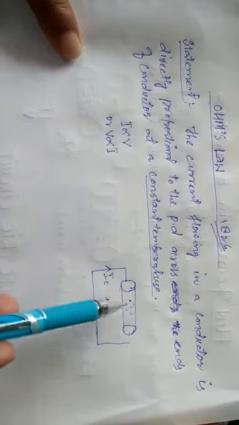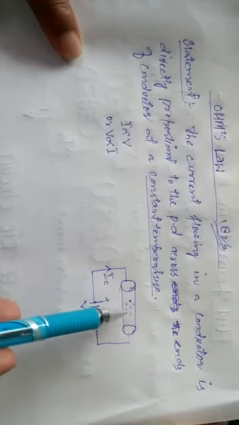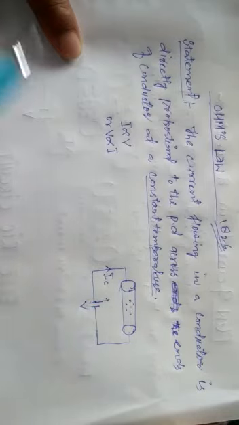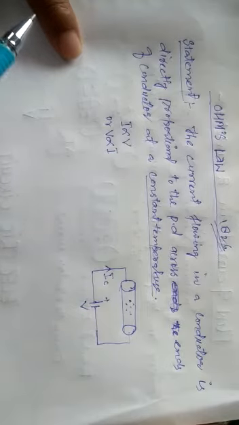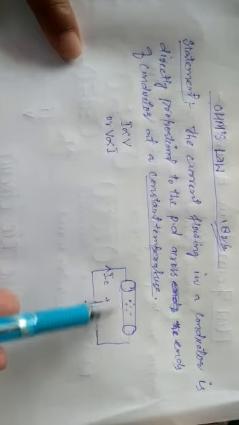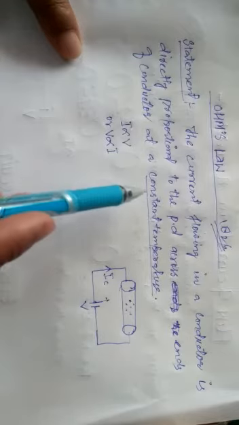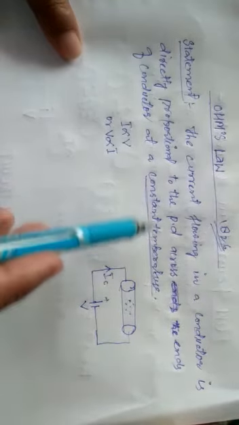If its temperature increases, there will be more and more collisions of the constituents of this very conductor with the nearby constituents, and as a result there will be a large resistance offered by it. Once the temperature decreases, there will be less and less resistance, so current will vary within the conductor. So in order to have the same current through this conductor, the temperature has to remain constant.